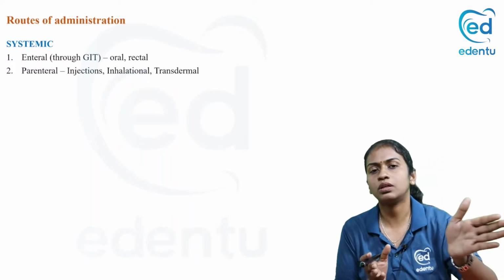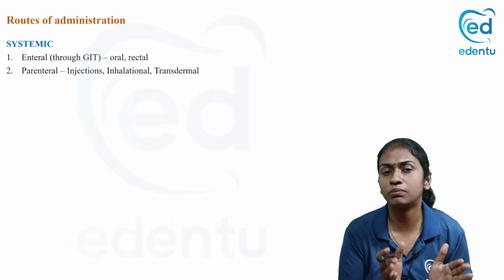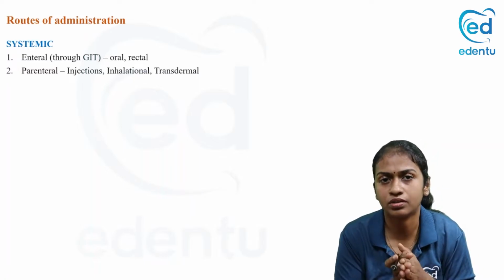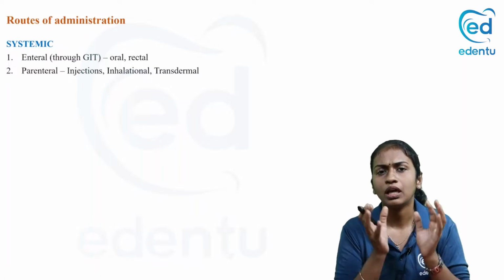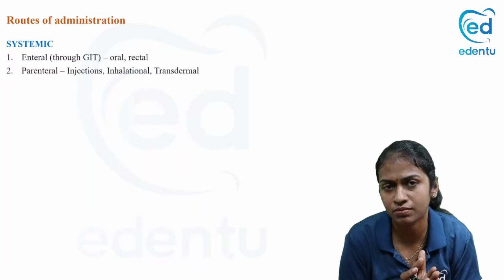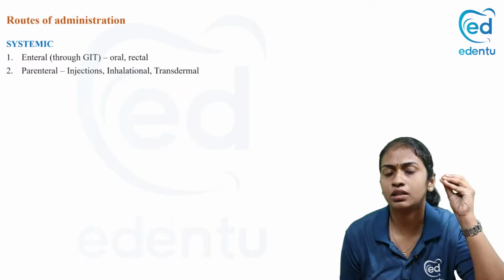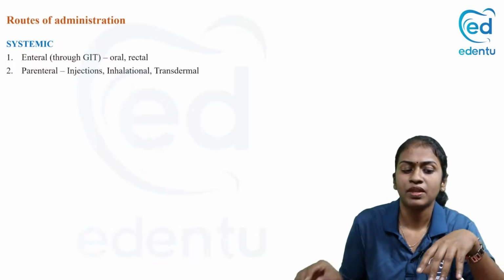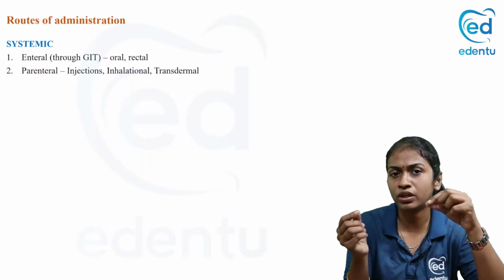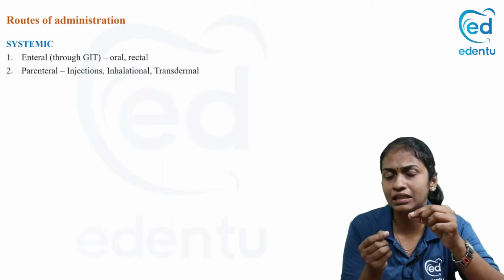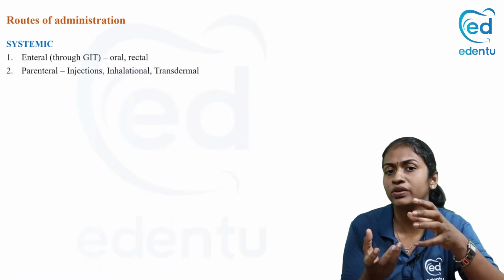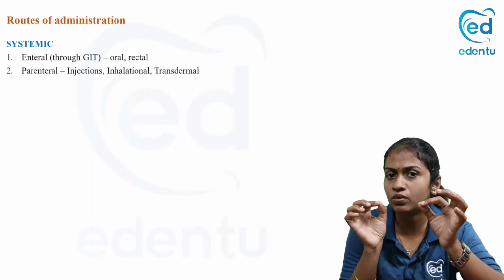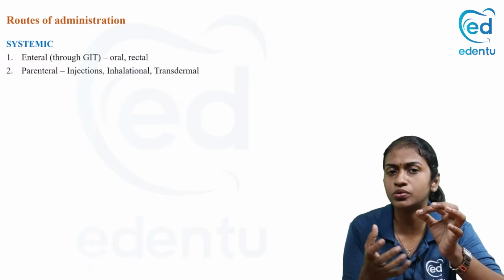So now we'll see each of these routes one by one. What are the merits? What are the demerits? Examples of drugs. So this is relatively a simple topic. If you just use your common sense, you'll be able to remember it. So basically the routes of administration are divided into local and systemic. Local means when we apply it topically, or when you're giving it to deeper tissues like intrathecal. Intra-arterial also we call local because we are giving it to a particular artery only, not systemically.